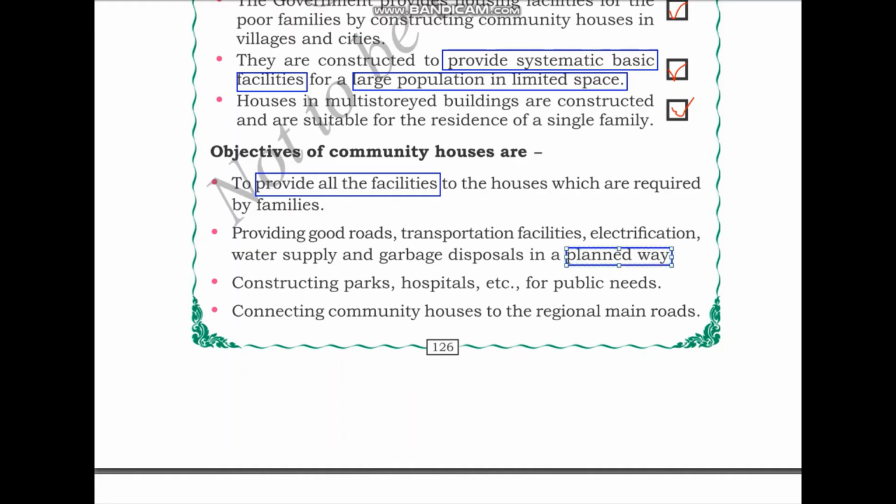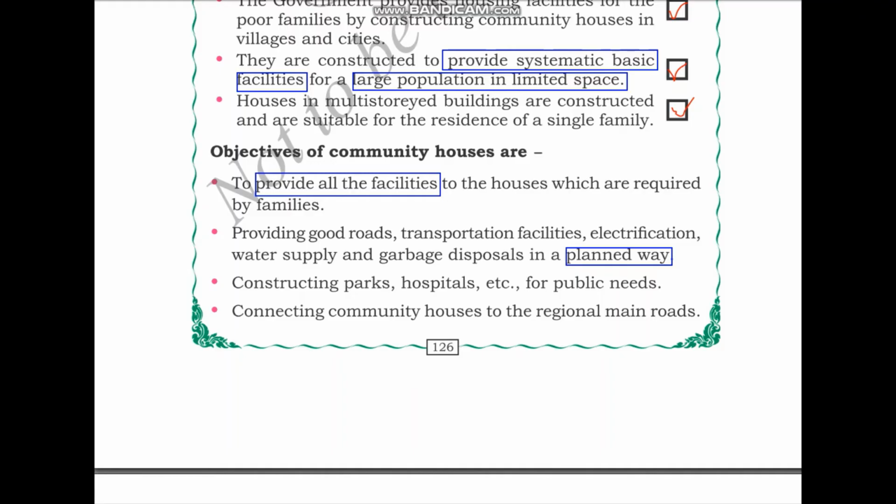So these are the basic needs of any household. Good roads, transportation facilities, electrification, water supplies and garbage disposal. So the community housing facilities will provide all this to the houses in a very systematic and planned way.